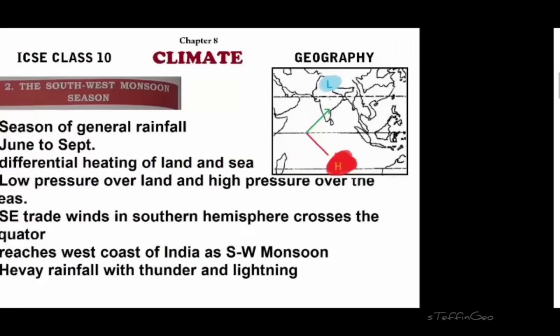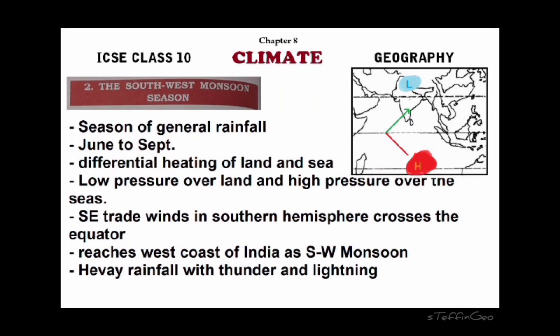So moving on to the next, the second season is the southwest monsoon season. This is the general season of rainfall. It starts from June and extends up to September. During this season, by this time there would have been a difference in the temperature of land and water that leads to the creation of a low pressure system in the northern part of the country and a high pressure in the southern part of the Indian Ocean. Right, we have already seen this when we discussed the southwest monsoon. So there's a clear low pressure system above North India, and there's a high pressure in the southern part of the Indian Ocean.